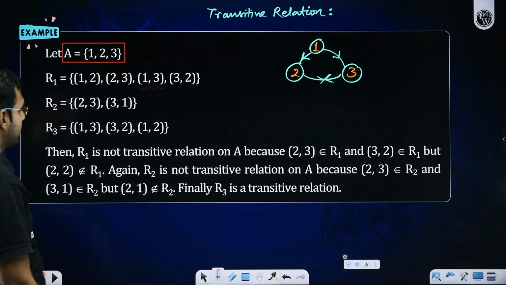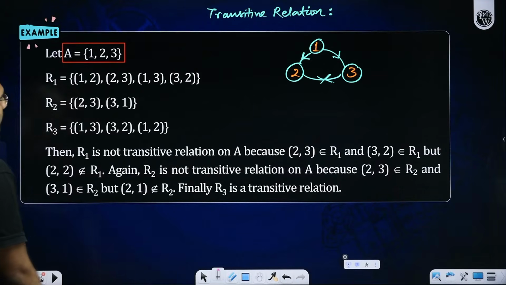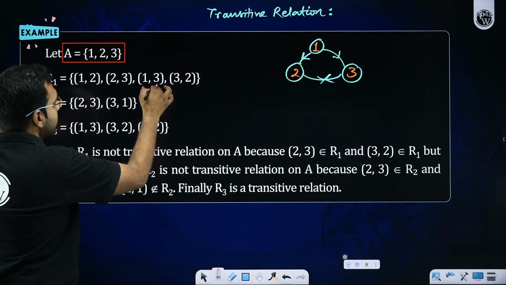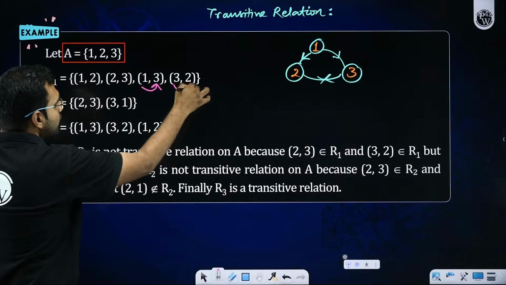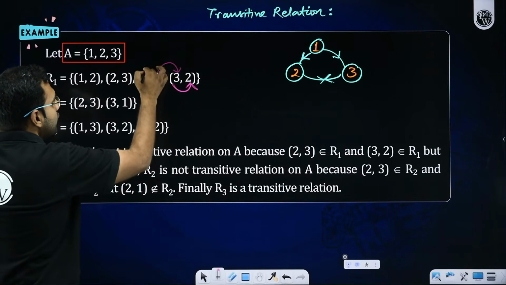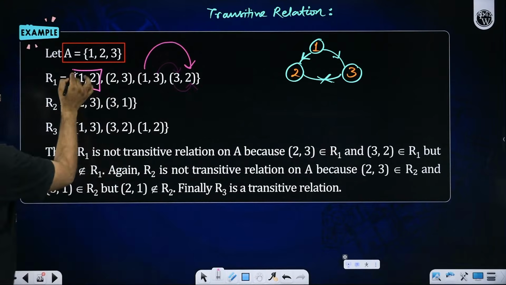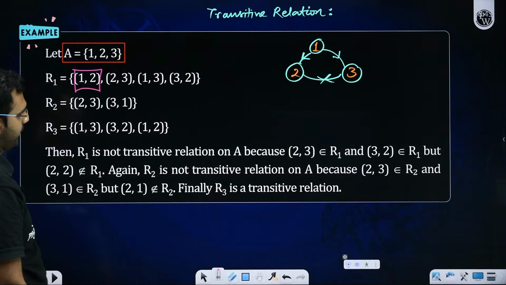Other than that, what else do we have? Let's talk about that as well. Here, 1 is taking me towards 3, and 3 is taking me towards 2. So the common entity was 3, and I should have 1 taking me towards 2. Do I have 1 taking me towards 2? Yes, I have 1 taking me towards 2.